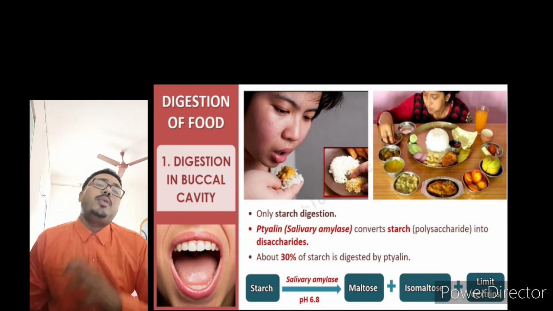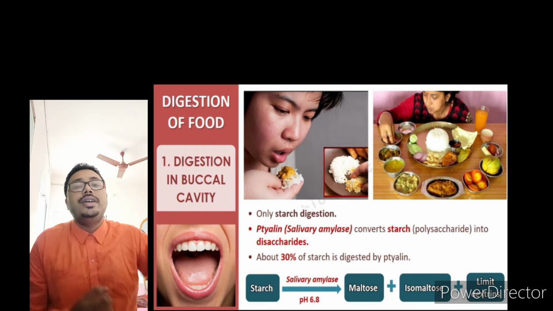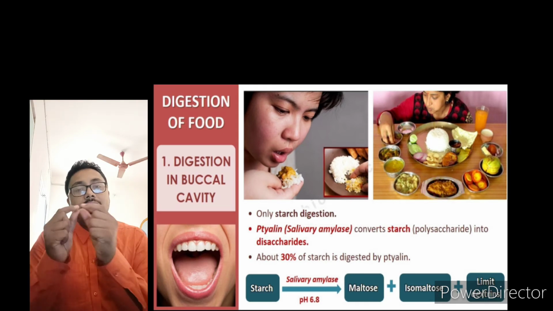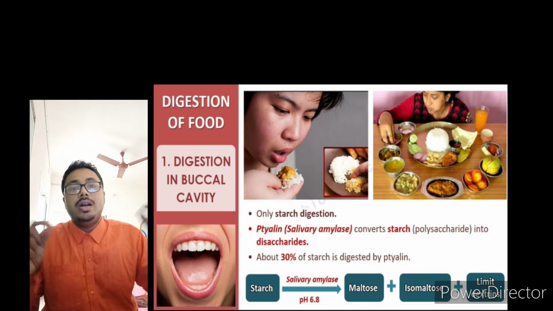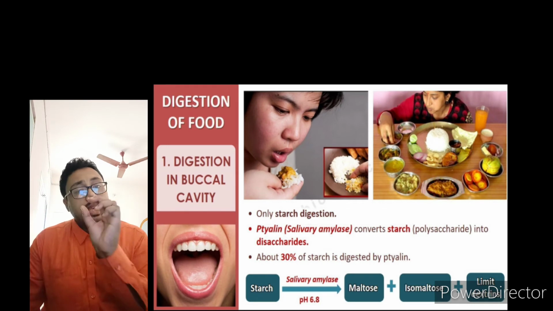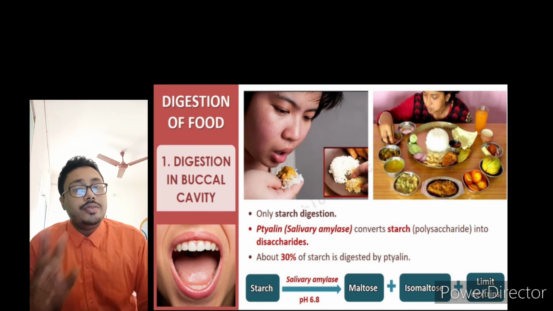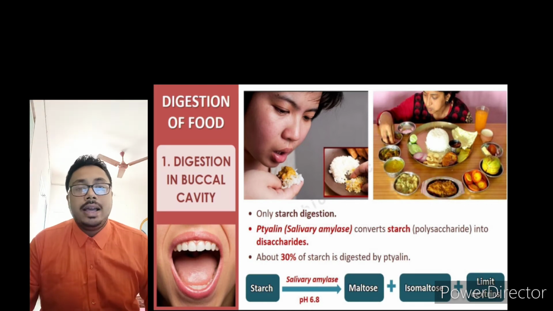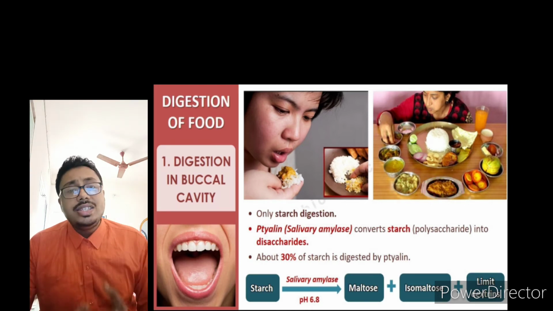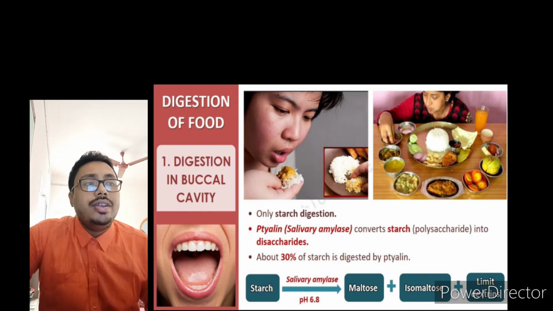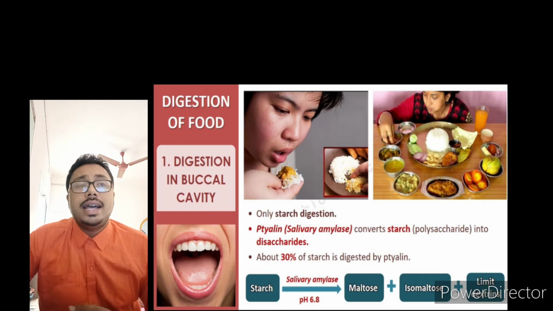Starch is a polysaccharide. Polysaccharide means chain of the saccharine molecules. Like, suppose you imagine a pearl string. A lot of pearls are there. A single unit of pearl is called monosaccharide. If two pearls are there, it's disaccharide. Many pearls are there, it is called polysaccharide. So starch is a polysaccharide which consists of different saccharine units which break down into disaccharides.